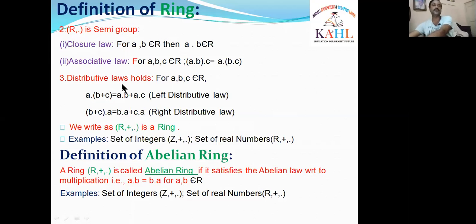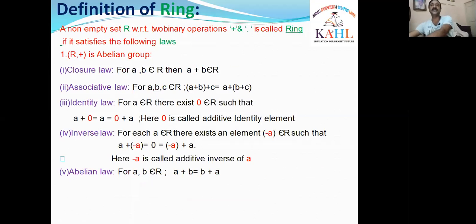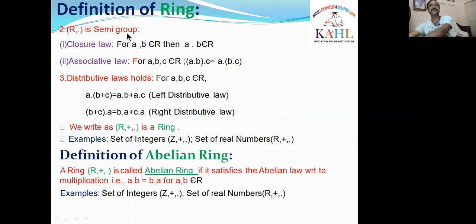Students, I am reminding you to kindly follow the cursor, then only you can understand the class easily. What is that? The 3 laws are: a non-empty set R with respect to 2 binary operations, plus and dot, is called a ring if it satisfies the 3 laws, that is 3 conditions: (R, +) is an abelian group, the second one is (R, ·) is a semigroup, and the third one is the distributive laws hold. Then we can write it as (R, +, ·) is a ring.